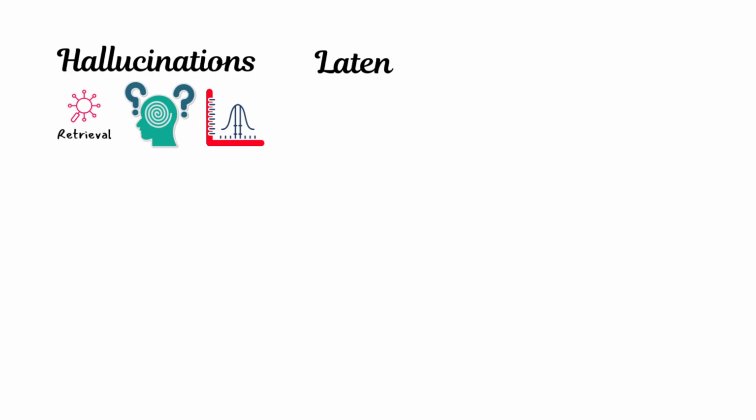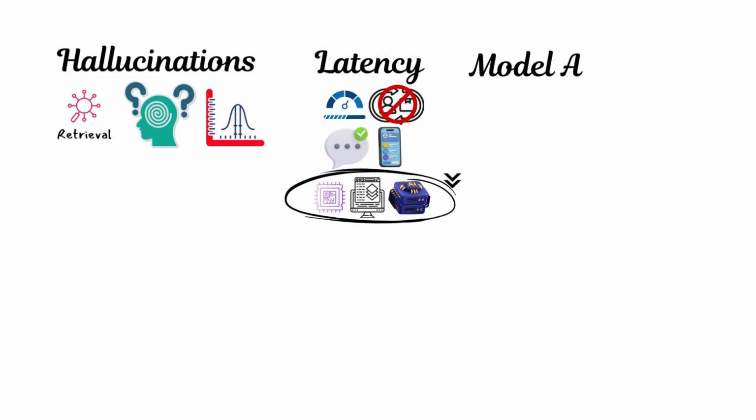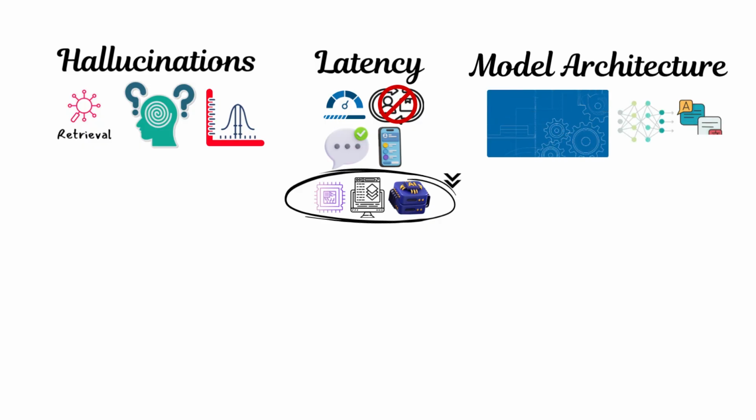Latency is another practical factor. A slow model breaks user flow, especially in chat and real-time applications. Optimizing inference, caching, and model size all help reduce this. Underneath everything is the architecture itself. Transformers power language. CNNs excel in vision. RNNs help in sequential tasks.